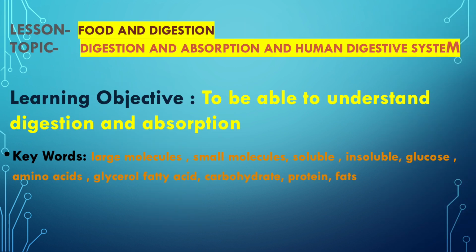So today we are going to start with the lesson food and digestion, and the topic which we are going to study under this lesson is digestion and absorption and the human digestive system. Look at the learning objective for today: to be able to understand digestion and absorption. The keywords which we will be using in this lesson are large molecules, small molecules, soluble, insoluble, glucose, amino acids, glycerols, fatty acids, carbohydrates, proteins, and fats.